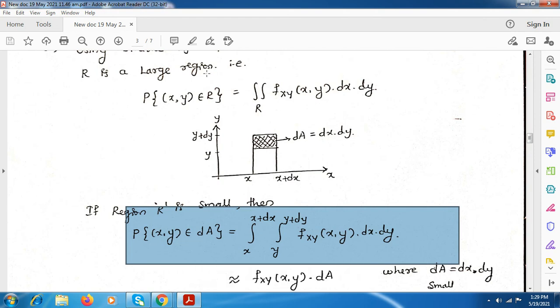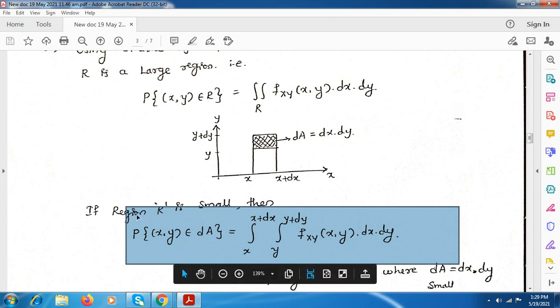When it is a large area, we have the same equation, where we integrate with respect to that region. If we want to find only the small area within the large area, then we integrate from x to x plus dx and y to y plus dy of the PDF.